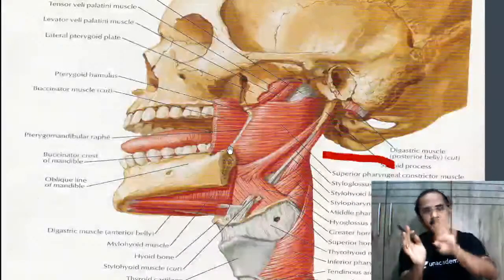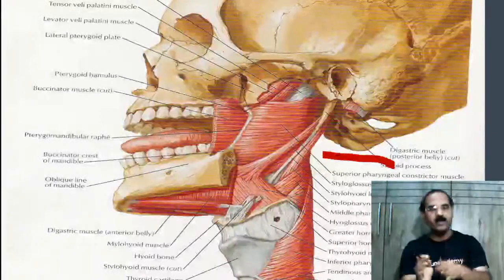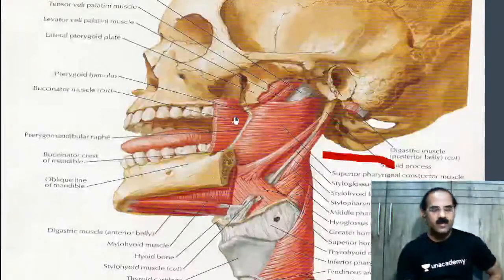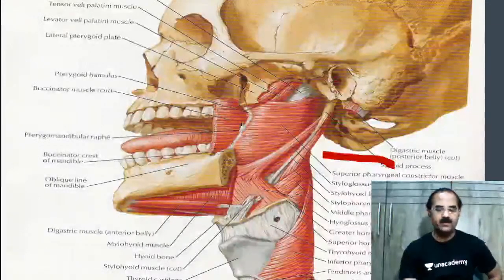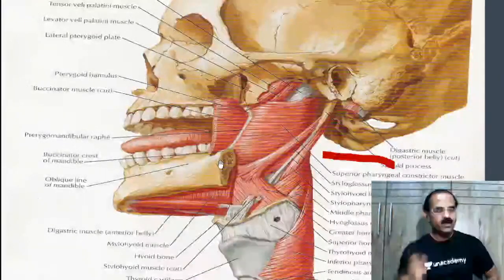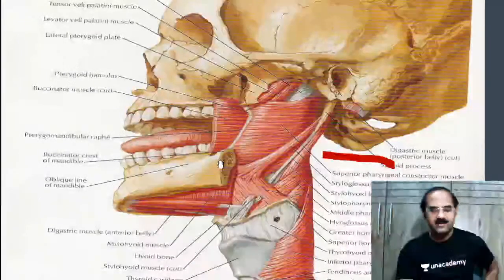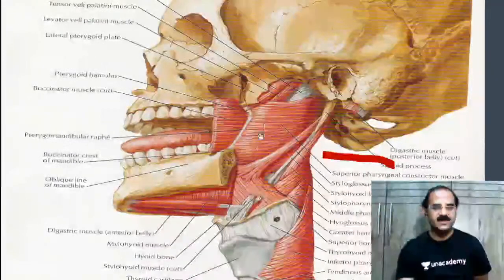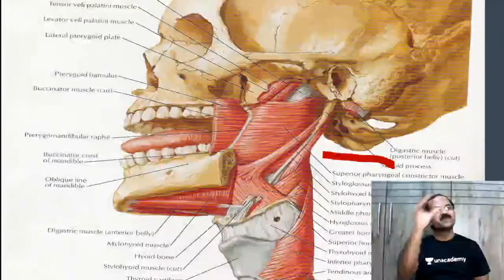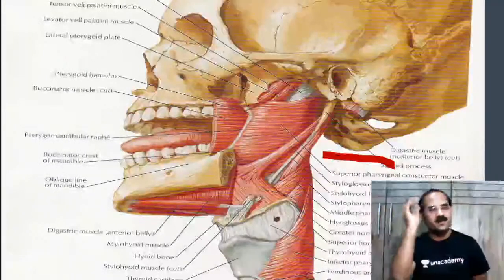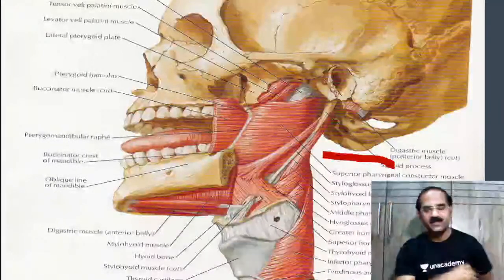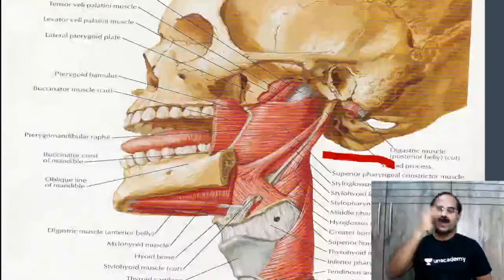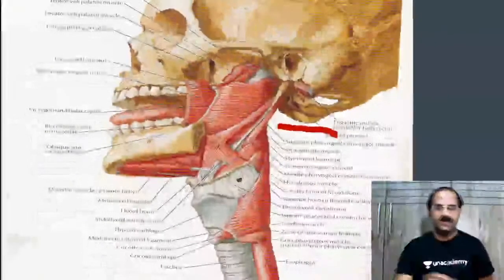The nerve supply in front and behind the pterygomandibular raphe is different. If you can tell me, the nerve supply in front is by whom? In front of the pterygomandibular raphe, in other words, who's supplying the buccinator? The facial nerve, facial. And who's supplying the superior constrictor? The vago-accessory complex or the pharyngeal plexus. Pharyngeal plexus or the vago-accessory complex. This is clear? Are you all following this?